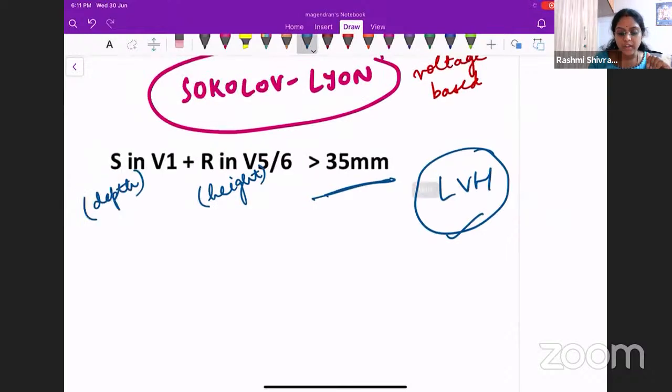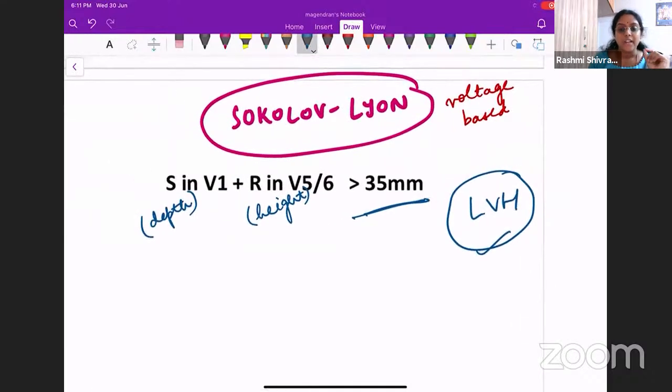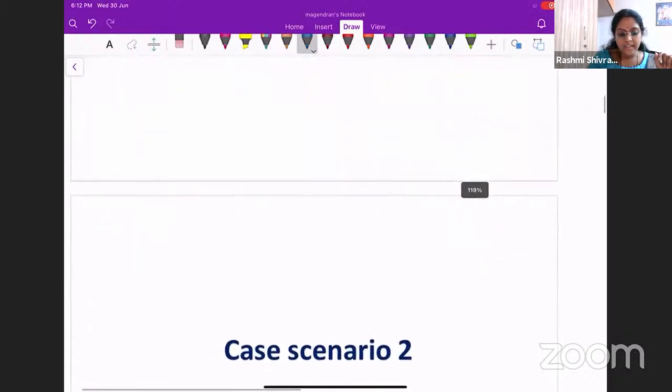So this is very important that you note the standardization. That is why I always say basics are very, very important. You cannot overlook the basics at any cost. Okay, basics sometimes might cost you a really big thing. So this standardization is very, very important. And the other thing that you must remember is you should always verify the demographic details on the ECG. Okay. So let us move on to the second case scenario.